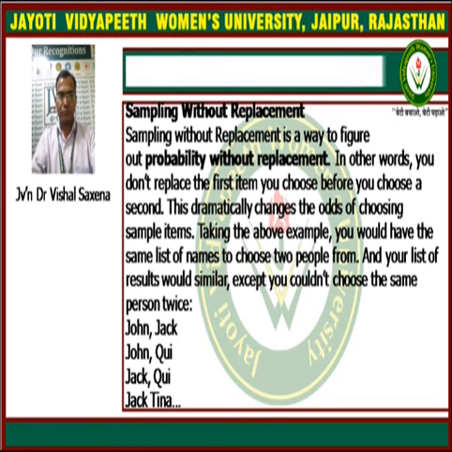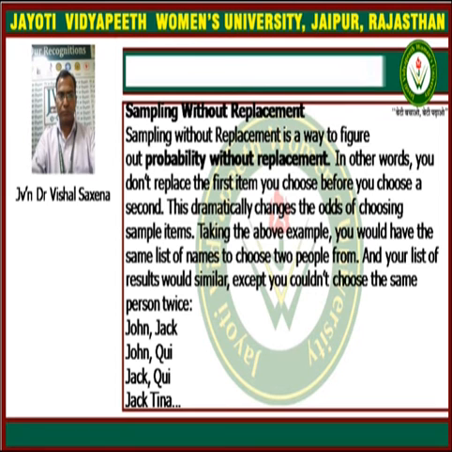If the first member is John, then the second member will be another one like Jack or Q or Tina or whoever, but John will not be repeated. In this way, if the first member is Jack, then the second member will not be Jack, and the second member can be selected from the remaining 6 members in the population.